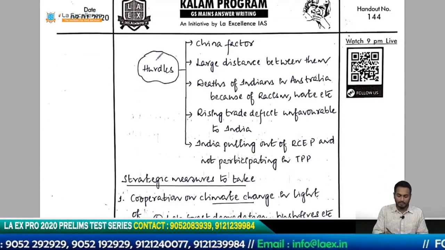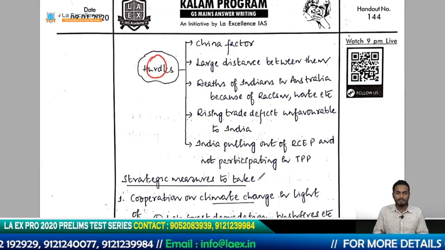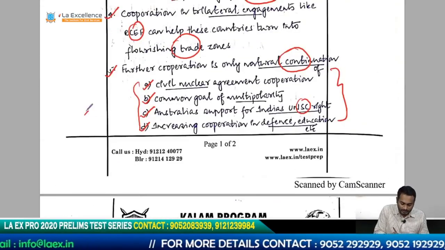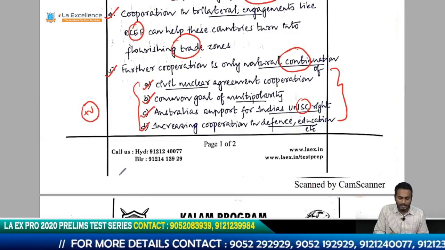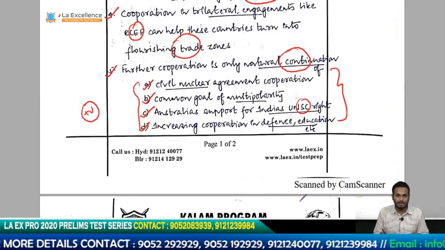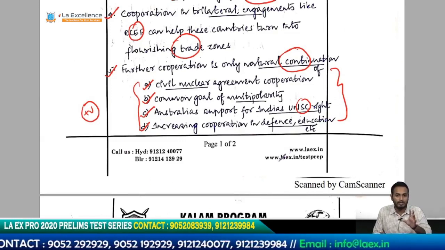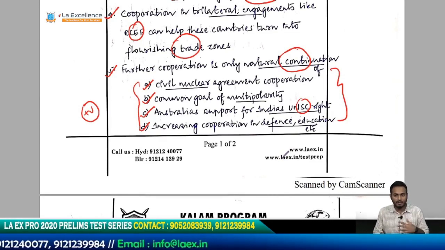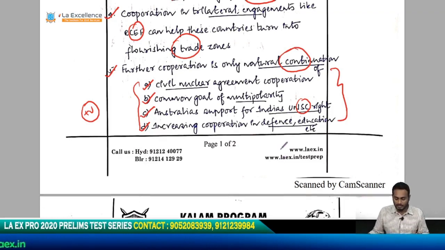He is basically telling me what the hurdles are. So he is balancing out his answer. He has become very optimistic here. Usually when we write answers, we become negative in the first 2/3 of the answer, and then we balance it out by giving the way forward, which is basically a positive step. In this context, he has become very wishful. He has become very positive in the first part of the answer, but he has to become a realist.